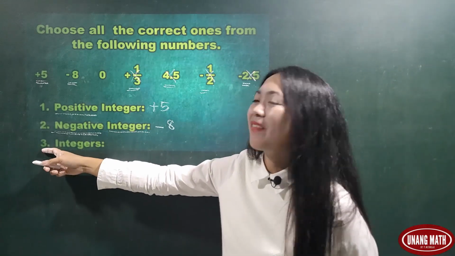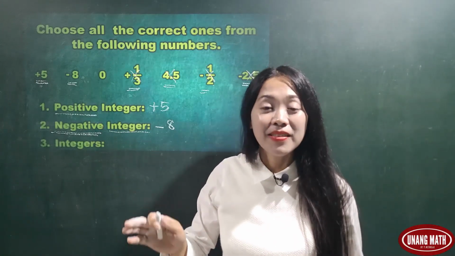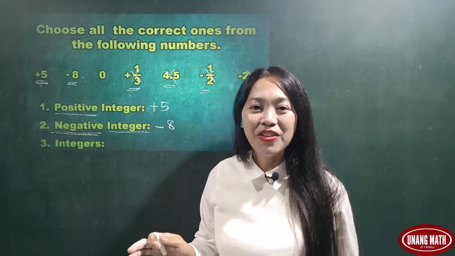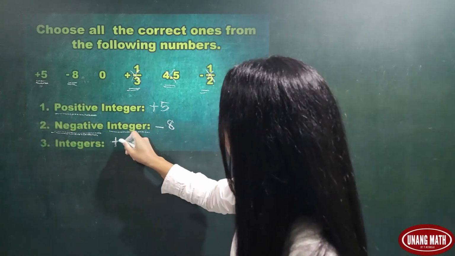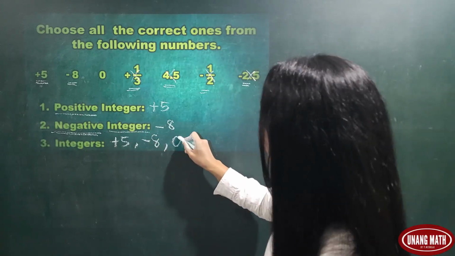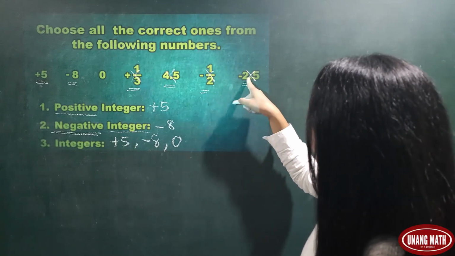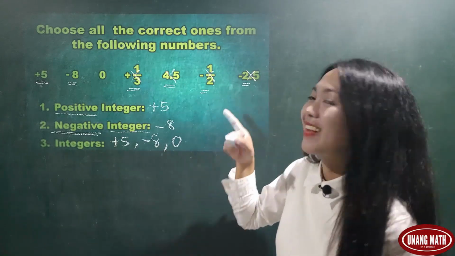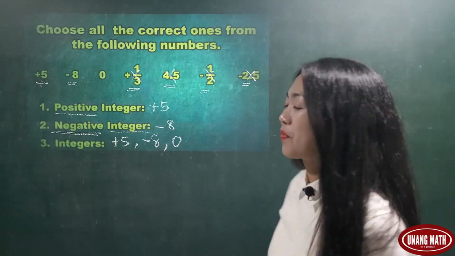Number 3, integers. Remember, integers are exact positive and negative numbers including 0. So we have positive 5, negative 8, and 0. 1 over 3, 4.5, negative 1 half, negative 2.5, these are not exact numbers. So we have positive 5, negative 8, and 0.